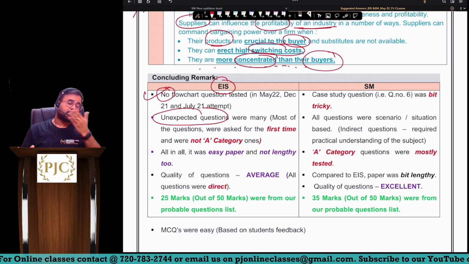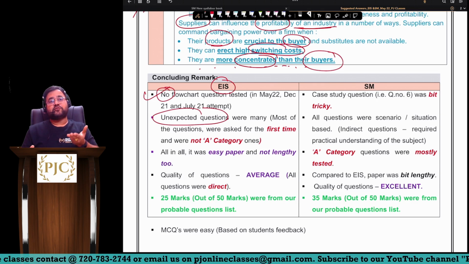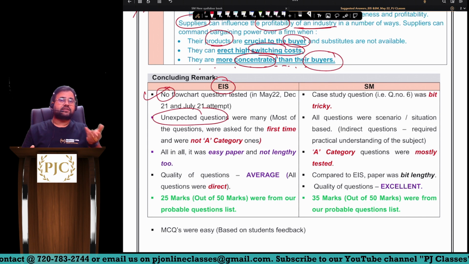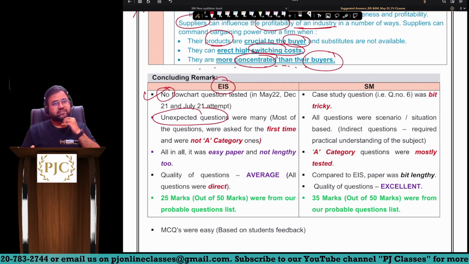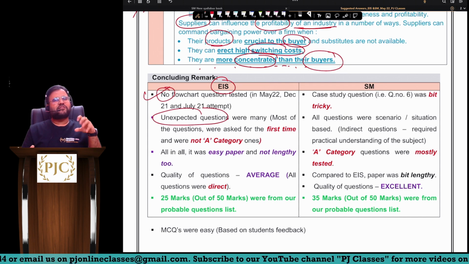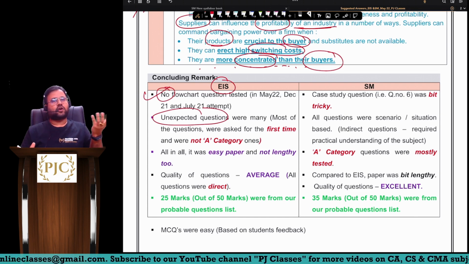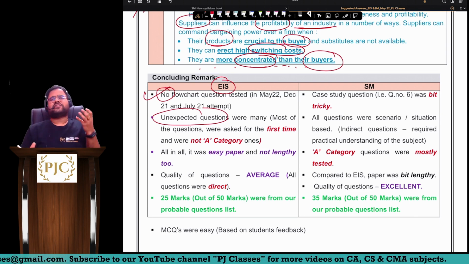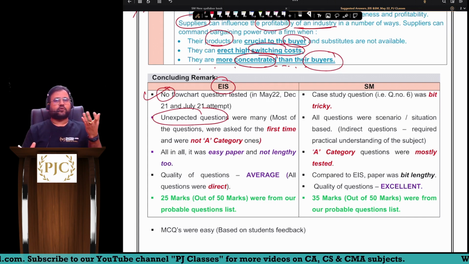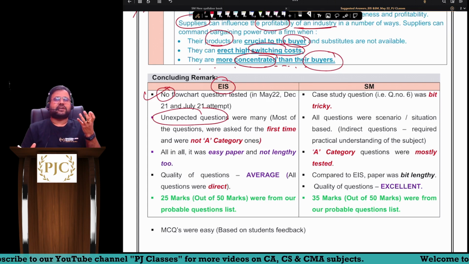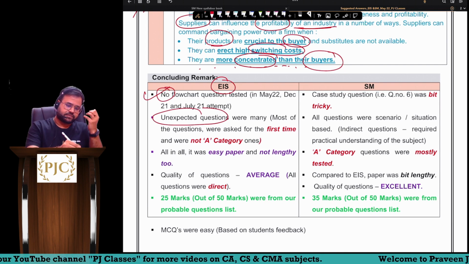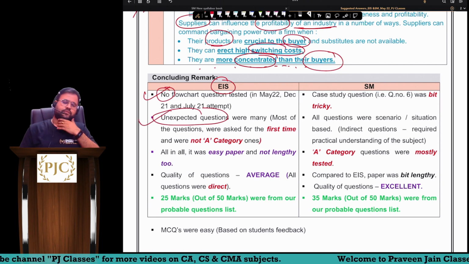We have the latest amendment, which was blockchain, and we had the Bitcoin and cryptocurrency answer also, and e-rupee also. So there were various new topics which could have been tested, but they were not asked. Okay, so mostly, you can say, A category questions, cream questions were not tested. Unexpected questions were too many in this exam. For EIS I'm talking about.